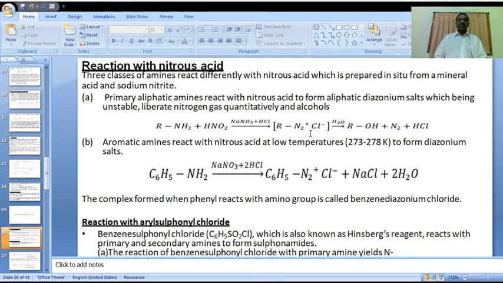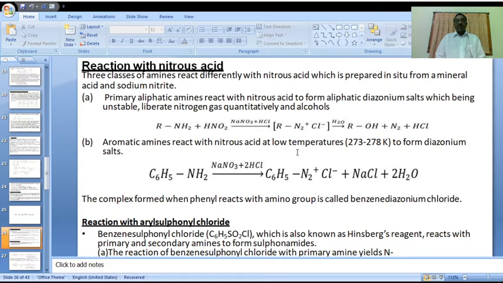But when we go to secondary amines, here we did not represent that particular reaction, but please observe my explanation. Secondary amine on reaction with the same HNO2 gives N-nitrosoamine.